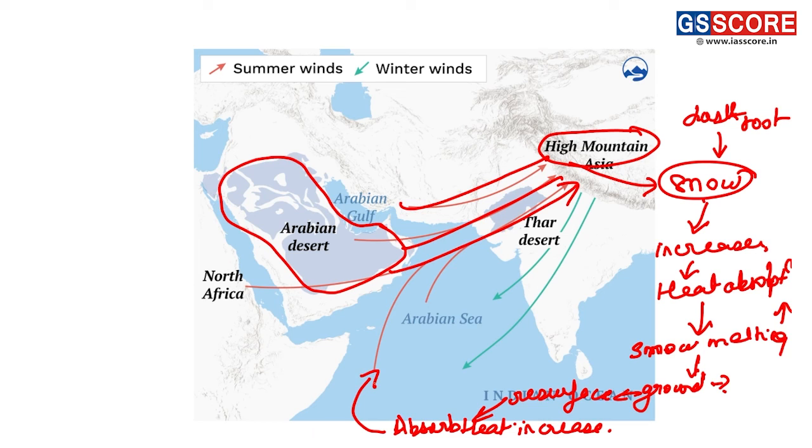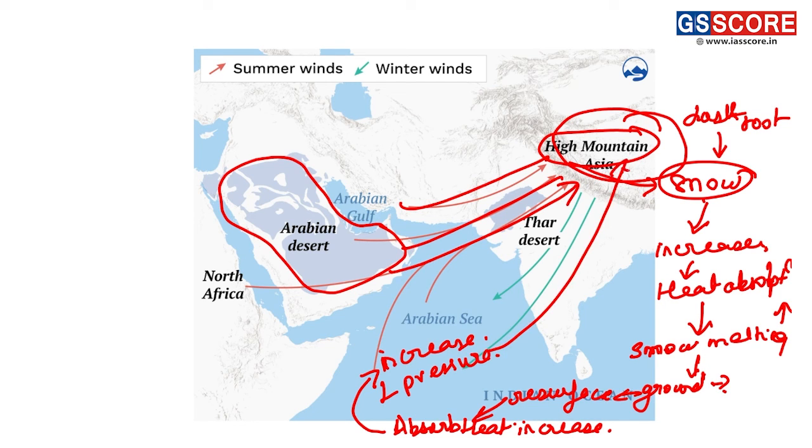It will result in the intensification of heat in this Tibetan mountain plateau region. It will increase the low pressure intensification in this Tibetan mountain region.